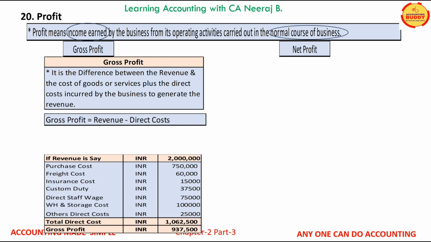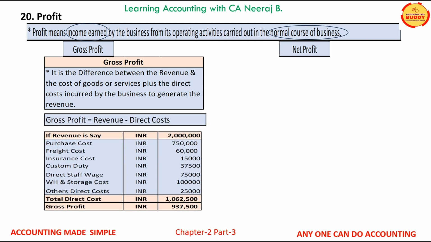If the revenue of the business is say 2 million Indian rupees and the various operating expenses are 1,62,500, then the gross profit of the business will be INR 937,500.